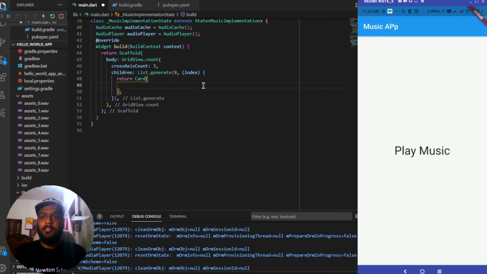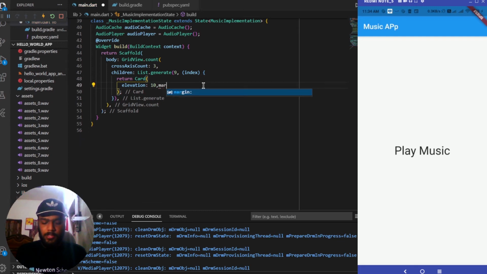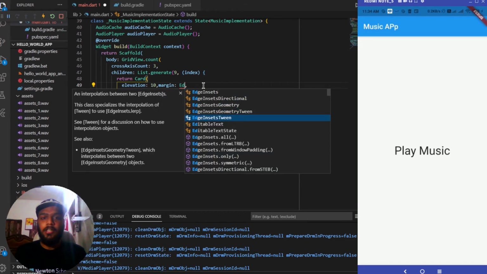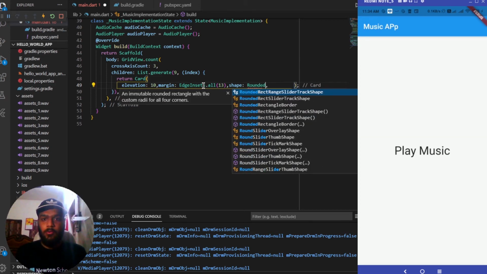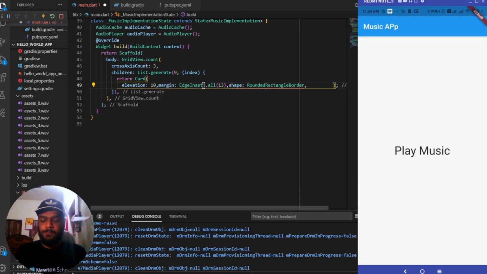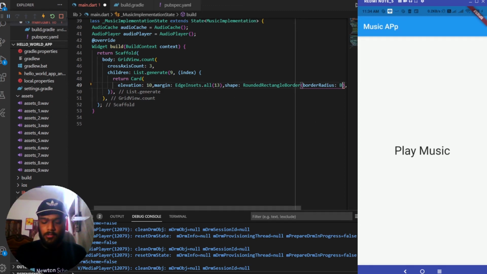adding a semicolon, and this card will be having an elevation at first with the value of 10. Next thing it will be taking is a margin. So margin, and the margin will be equal to EdgeInsets.all with the value of 13. So margin of 13 from all the sides. Next it will be taking a shape. So the shape will be of a type RoundedRectangleBorder, and this takes the border radius. So border radius will be equal to BorderRadius.circular with the value of 18.